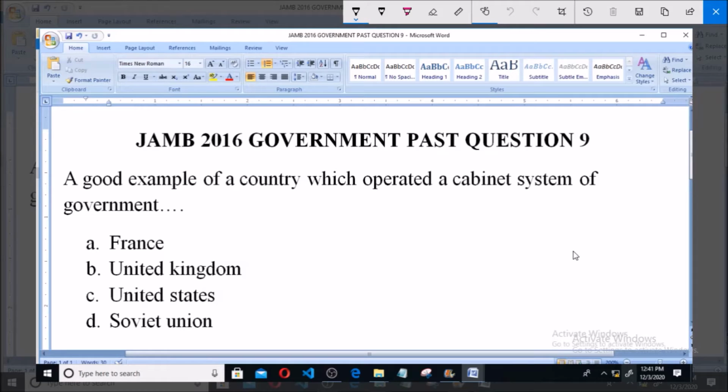Question number 9 says: a good example of a country which operates a cabinet system of government is dash. A. France, B. United Kingdom, C. United States, D. Soviet Union. And what we talk of as the cabinet system is the same as